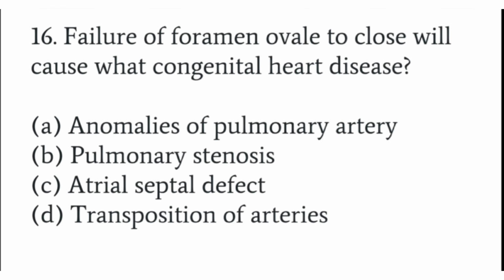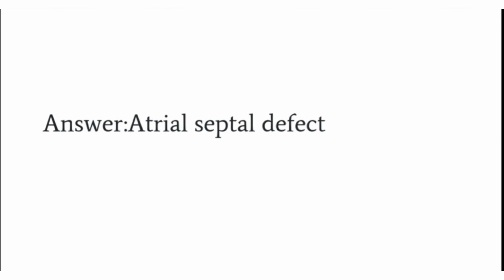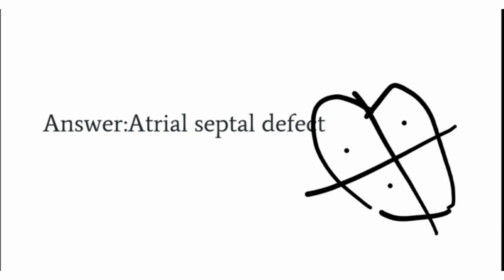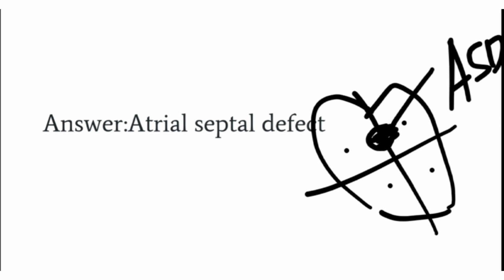Failure of foramen ovale to close will cause what congenital heart disease? Anomalies of pulmonary artery, pulmonary stenosis, atrial septal defect, or transposition of arteries. In these four options the answer is atrial septal defect. Why? Because this is the heart and these are the four chambers, where there is a foramen ovale. If it is not closing, then this can be ASD, atrial septal defect.